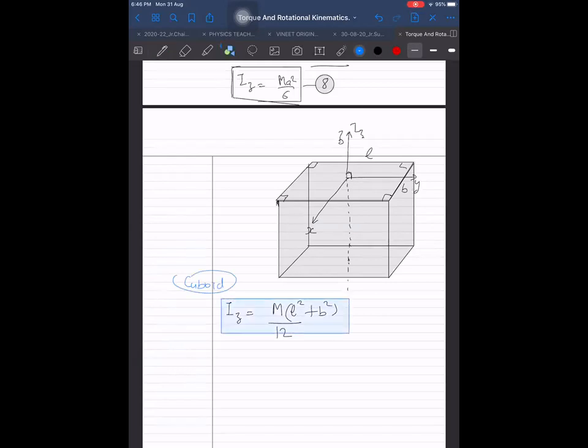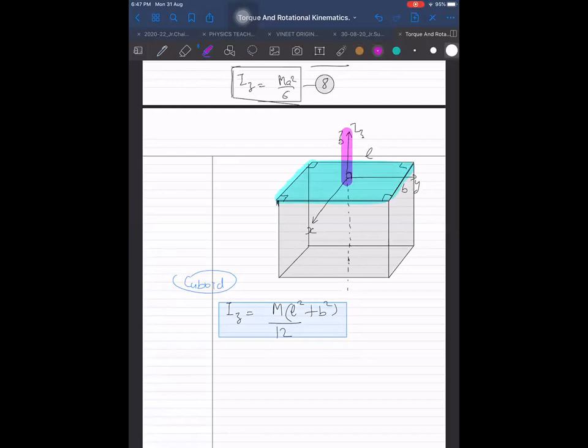And about which axis are we able to say? About z. What is the meaning of about z? Don't just say z, because if somebody says the other one is z, then what will we do? The axis is perpendicular to one face and passing through the center.